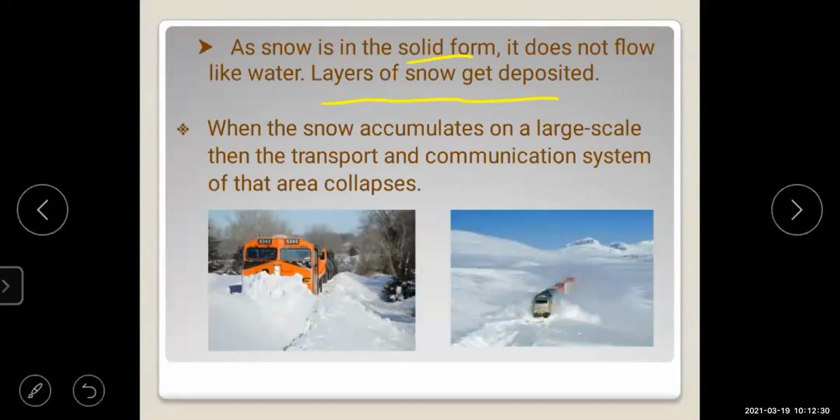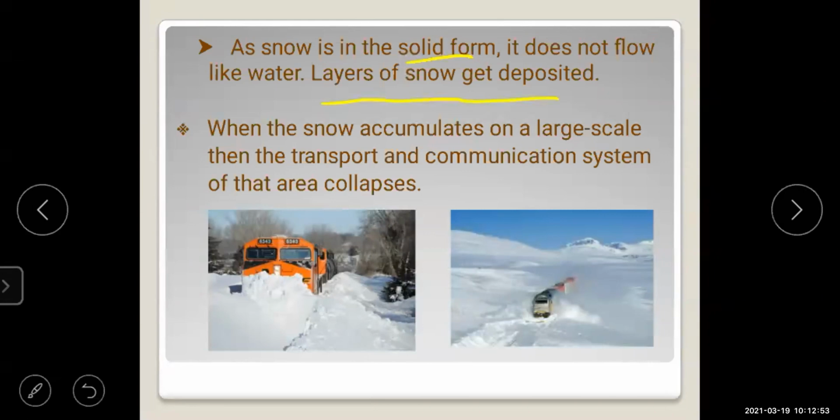Yes. Then what happens here? The layers of the snow get deposited in one place only. Yes, if there is continuous snowfall, you will see the layers of the snowfall, one below the other, one below the other. It gets deposited in one place only.